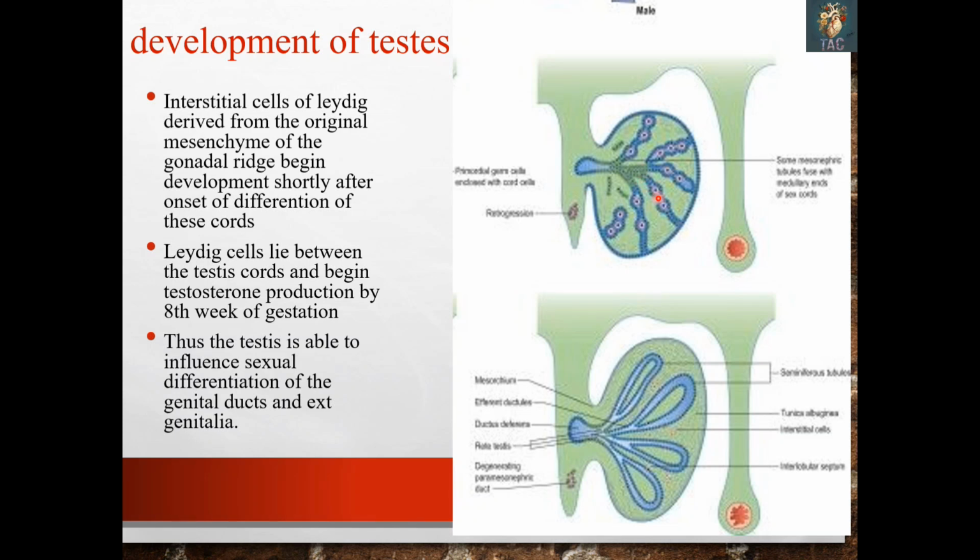Another very important point to remember is that these Sertoli cells continue to proliferate throughout prenatal life and also in very early childhood. But when they stop proliferating and mature, they cannot be reactivated.